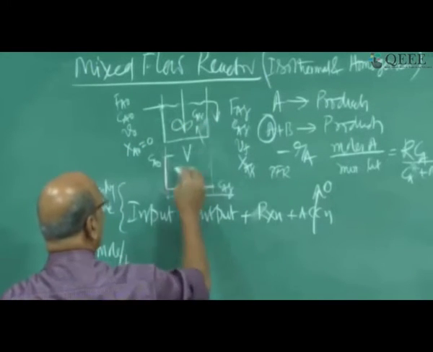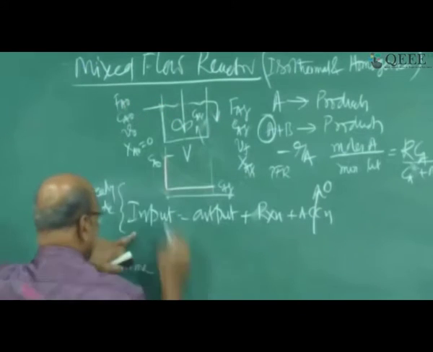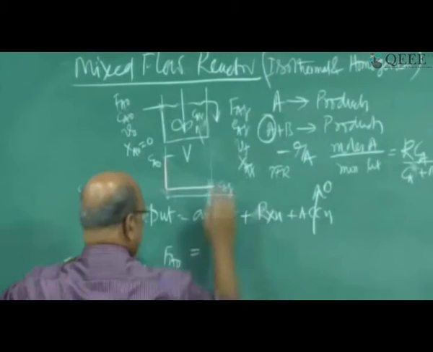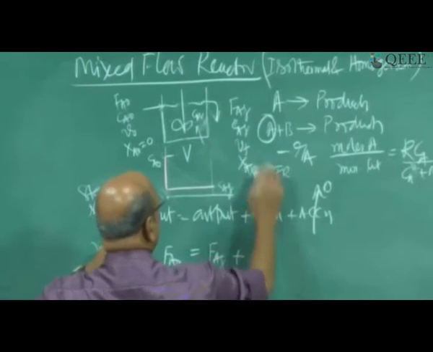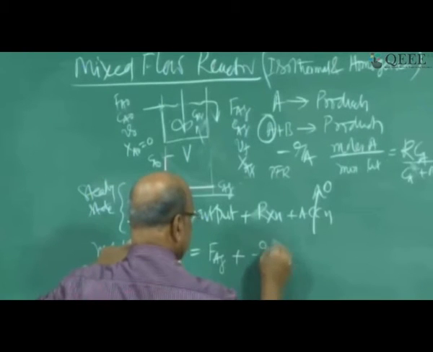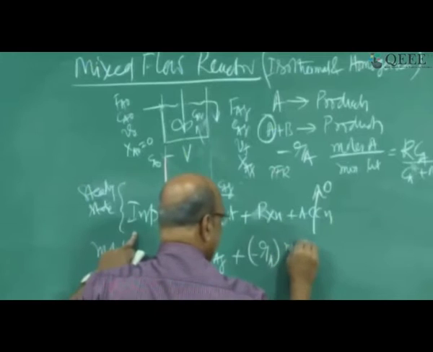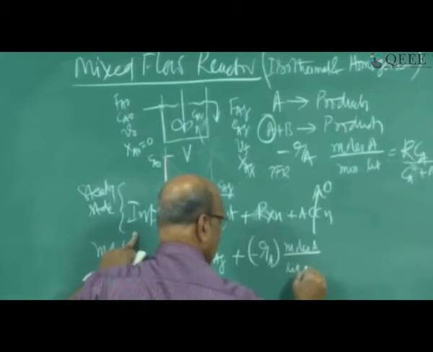So that is the reason why we have to take only the input, which is entering, that is Fa0, and output as FAF, plus reaction as minus Ra and V. This minus Ra again has moles of A per unit volume, per unit time.